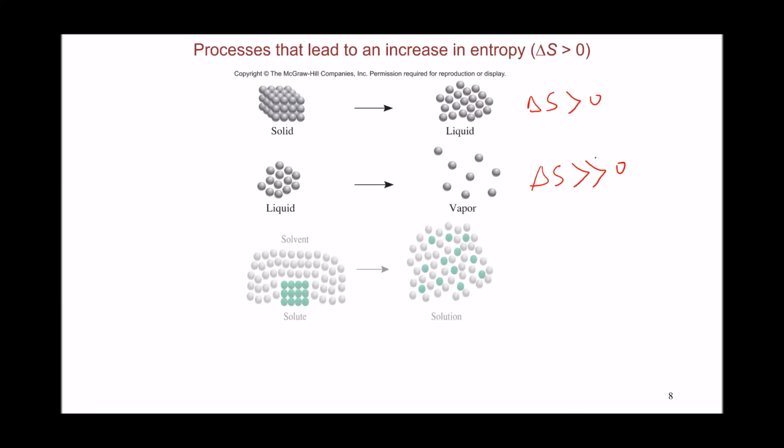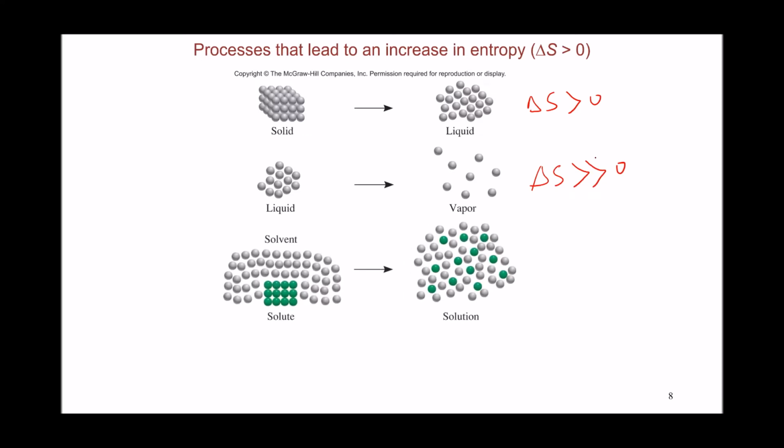And same thing will happen when you dissolve something, because you're moving the system from an ordered solid state to a much more random solution, with the molecules of the solute much more free to move around randomly. So that's again a positive change in entropy.